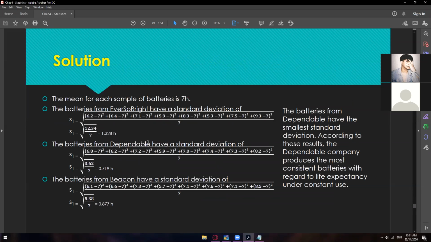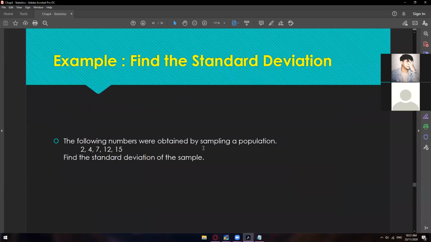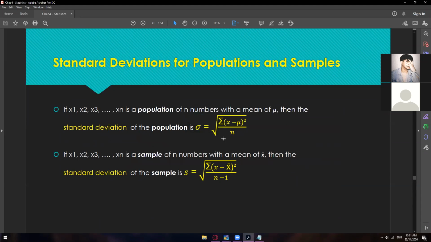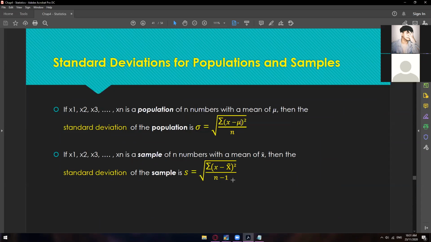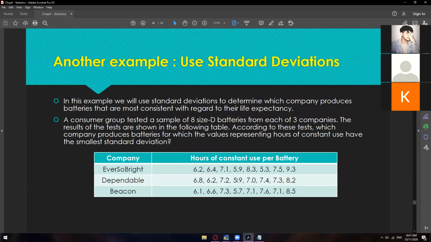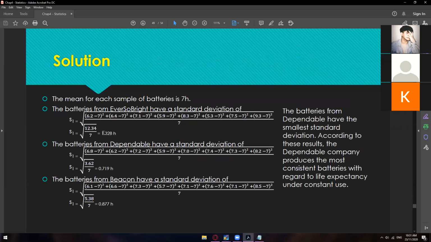As you can see, just follow this one. If it's population, just use this formula. If it's sample, just use this formula. And then you will obtain those results. So 1.32 hours for the Iso-Bright, and then 0.719 hours for the Dependable, and then Beacon is 0.877 hours. So which one has the smallest standard deviation? Which one?